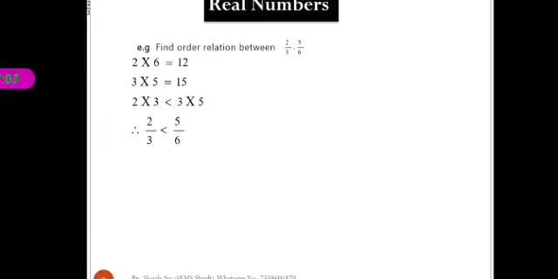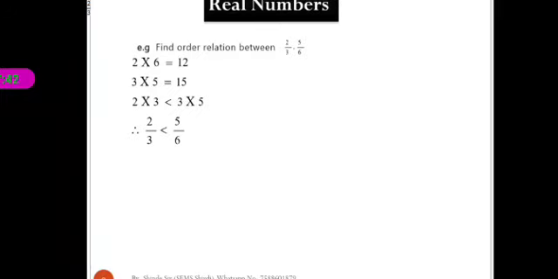Sorry, here not 2 into 3, it is 2 into 6, by mistake I said 3. 2 into 6 is less than 3 into 5. Therefore the first rational number is less than the second, means here 2 by 3 is less than 5 by 6. Okay, means after taking the cross multiplication, the numerator of the first into the denominator of the second, and in the second product, the numerator of the second into the denominator of the first.